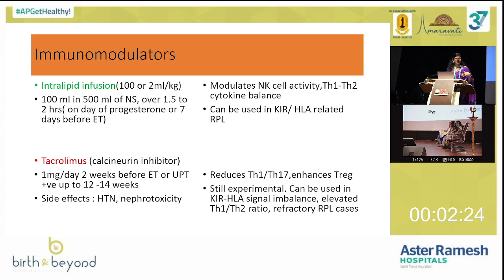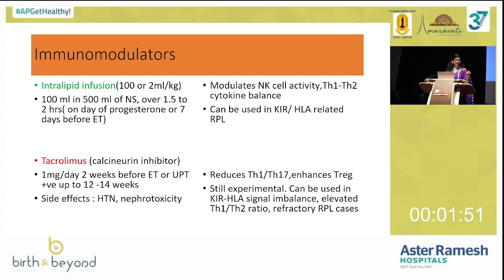Next, intralipid. This is my favorite, though the evidence does not support intralipid, but compared to IVIG, intralipids are cheaper. So I use intralipids in my routine practice. So intralipids, 100 ml intralipid in 500 ml of normal saline. We give it over 2 hours on the day of starting progesterone, that means 5 days before the embryo transfer. And once the pregnancy is confirmed, we can continue that till 12 to 20 weeks of gestation. Again, the mechanism of action is the same. It modulates the NK cell activity and improves the Th1, Th2 cytokine balance. It can also be used in KIR and HLA related RPL.